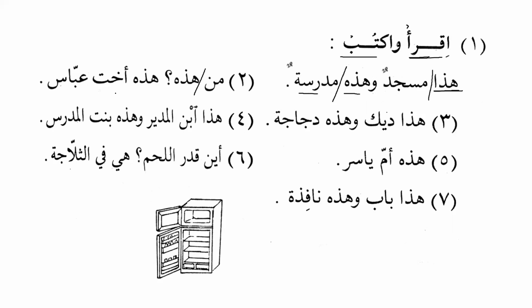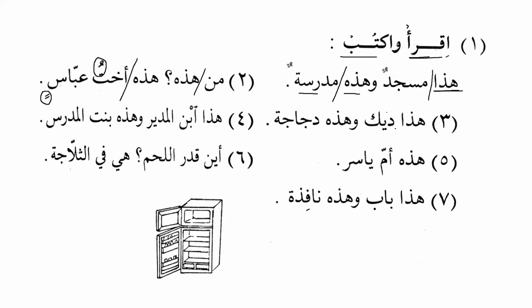Man hadhihi, who is this? Hadhihi. And what will be the ending of ukht and Abbas? Hadhihi Ukhtu Abbasin. Excellent. This is the sister of Abbas. Why? Because hadhihi is the subject and Ukhtu Abbasin is, as we can see, a prepositional phrase. It is like mudaf mudaf ilayh, so the first noun will be light and the second noun will always be majroor.